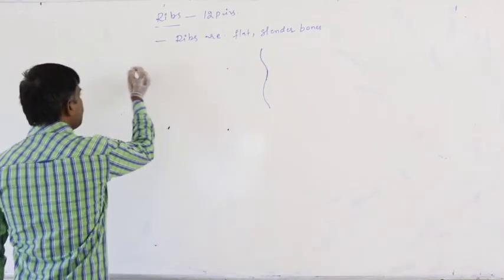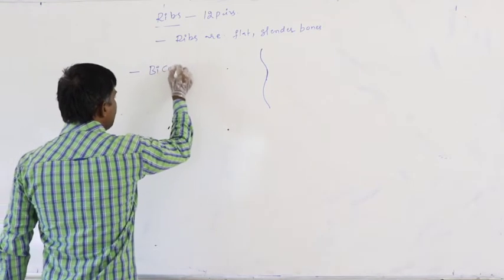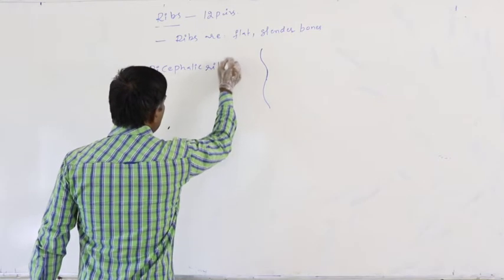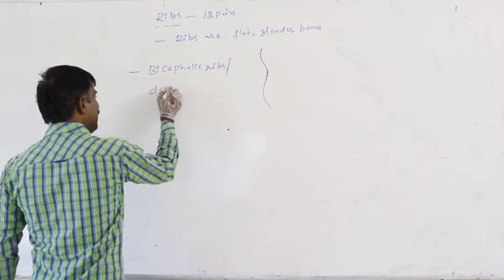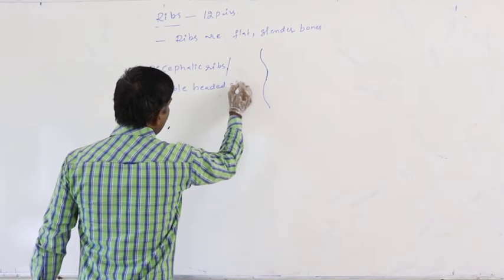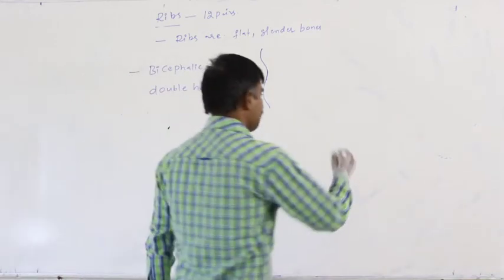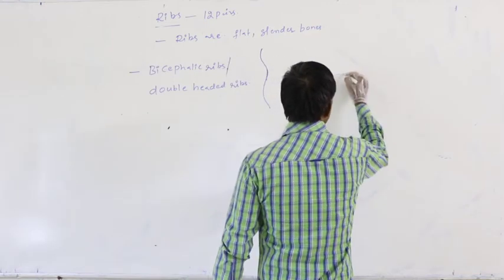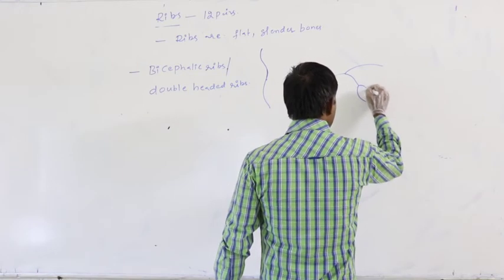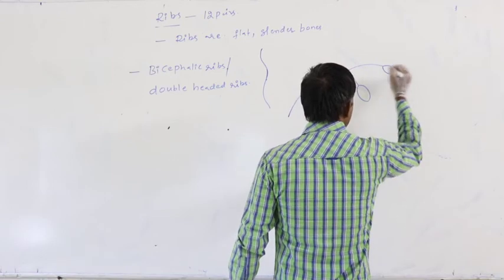Definitely these ribs are said to be bicephalic ribs, that is, double-headed ribs. What is the meaning of bicephalic? Each and every rib on its dorsal side has two heads.